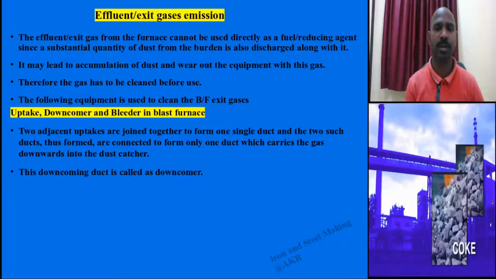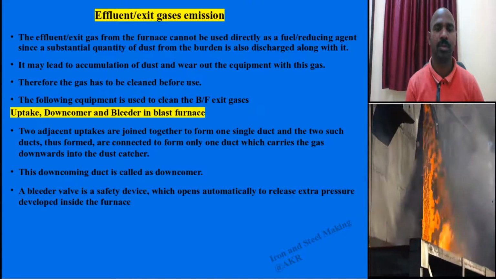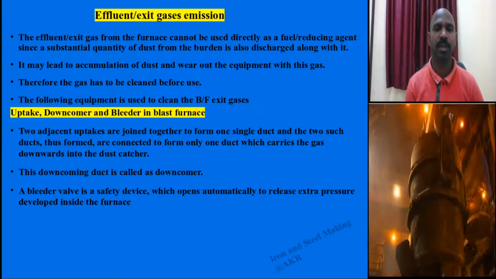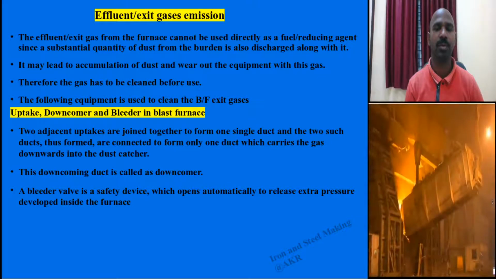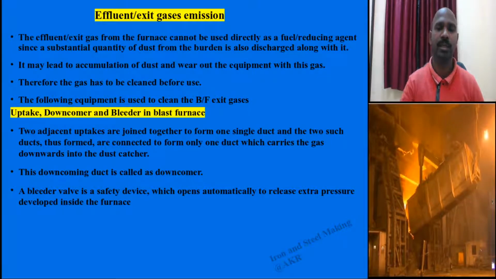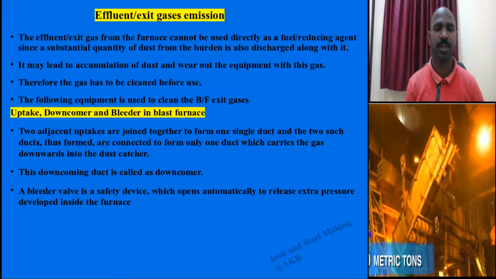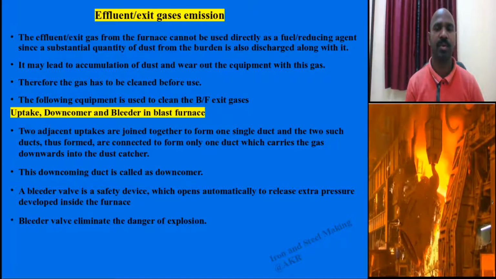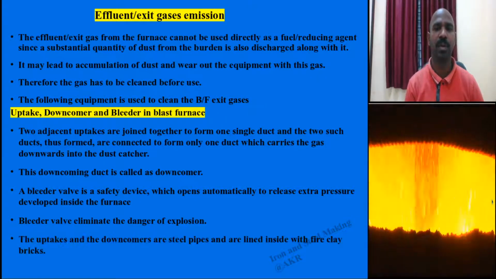The downcoming duct is called the downcomer. The bleeder valve is nothing but a safety device. Whenever extra pressure develops within the furnace, it automatically opens and releases gas to the outside, or the gas is taken through chimneys and connected again to the gas cleaning. This bleeder valve removes the danger of furnace explosion.